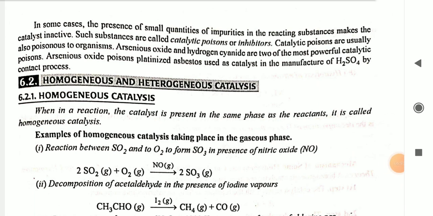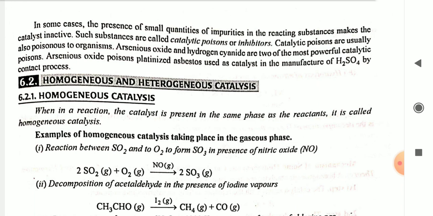In some cases, the presence of a small quantity of impurities in the reacting substance makes the catalyst inactive. Such substances are called catalytic poison or inhibitor. Catalytic poisons are usually also poisonous to organisms. Arsenic oxide and hydrogen cyanide are two of the most powerful catalytic poisons. Arsenic oxide poisons the platinized asbestos used as catalyst in the manufacturing of H2SO4 by the contact process.